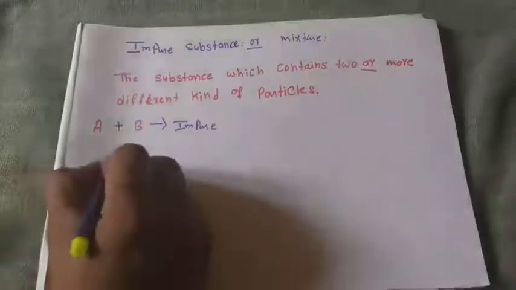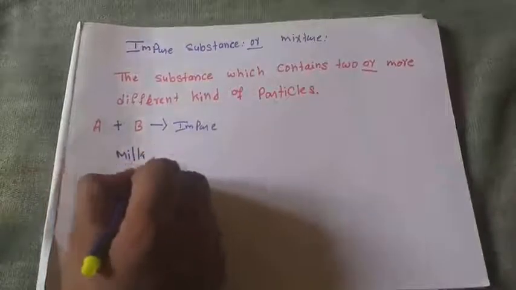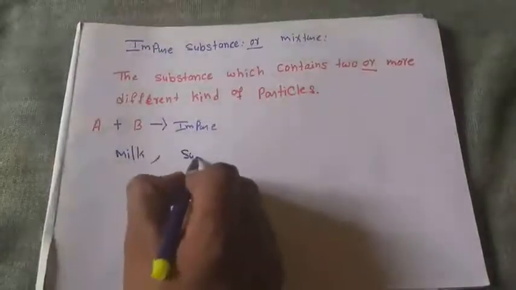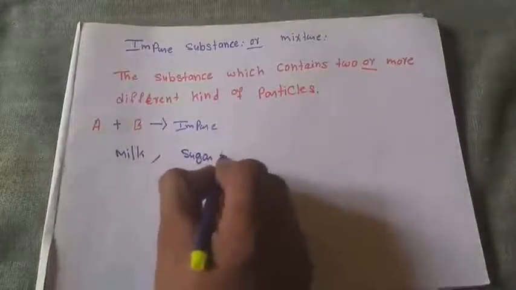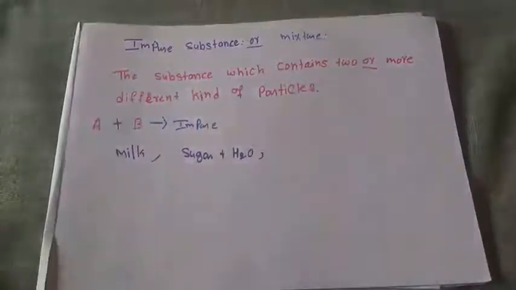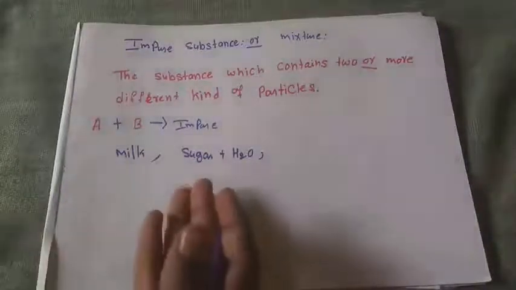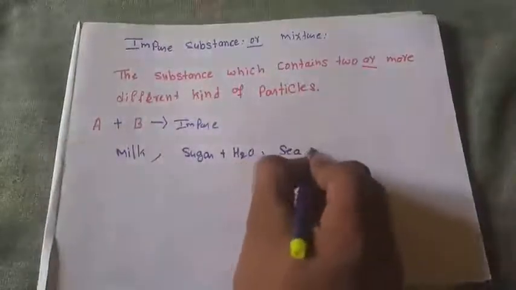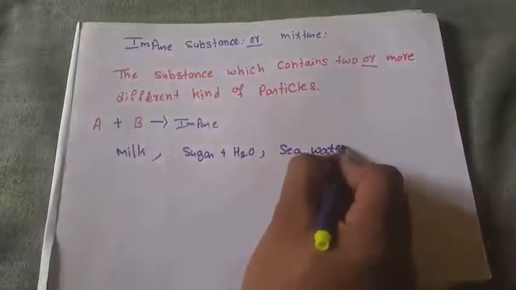Your milk is also an example of an impure substance, because it is not made up of only one kind of substance. Sugar plus water, when you add sugar to water, is also an impure substance. Is sea water a pure substance?